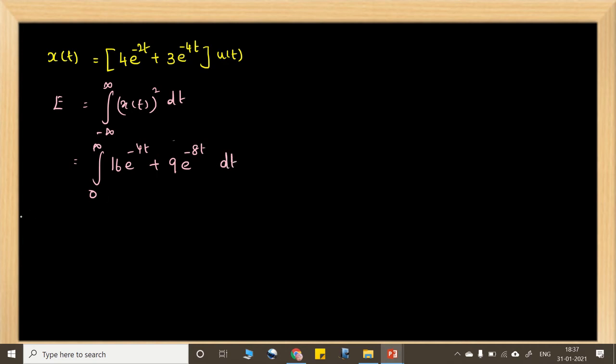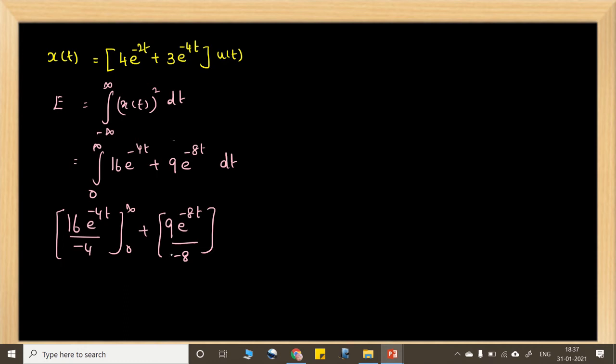When you integrate, we'll be getting 16 e power minus 4t divided by minus 4, from 0 to infinity, plus 9 e power minus 8t divided by minus 8, from 0 to infinity.